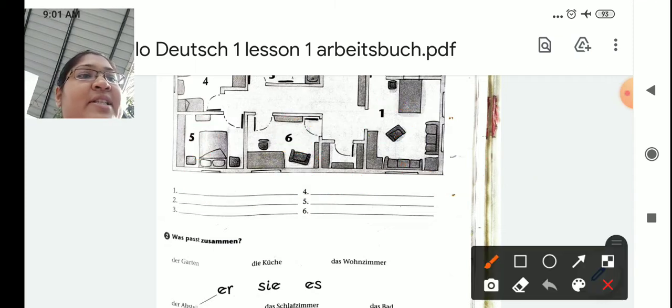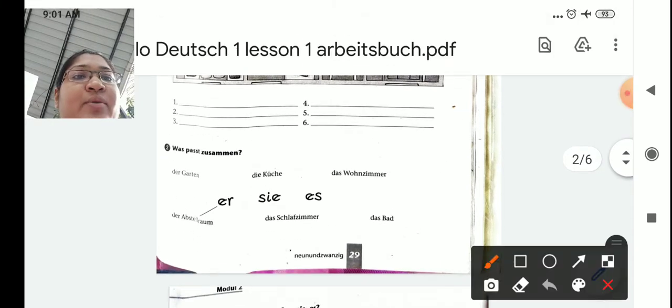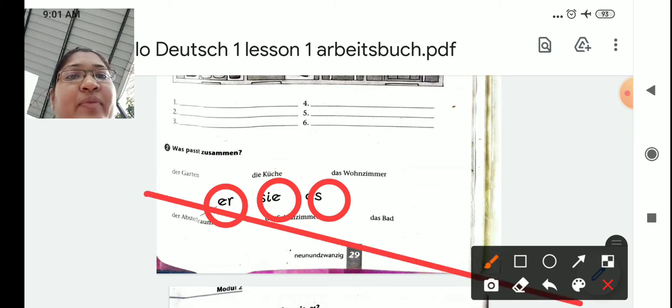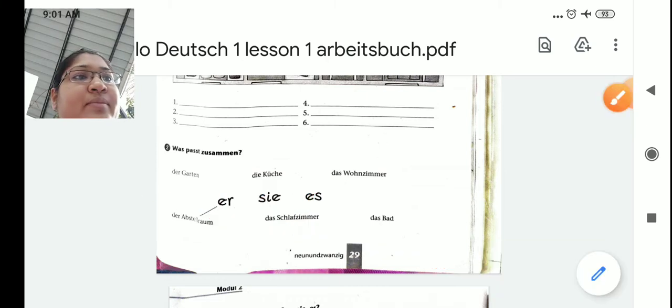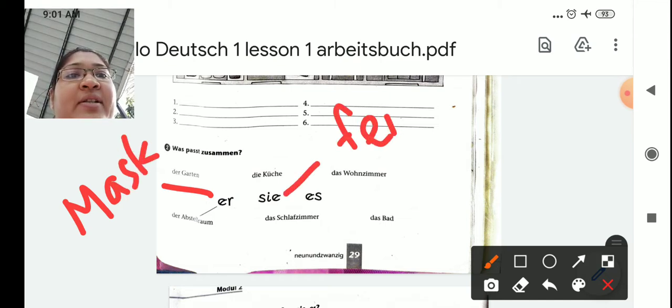Okay, now let's come to the next question. Was passt zusammen? What matches together? Now see, they have given here the personal pronouns er, sie, es. Okay, so you know er means he. Er is always masculine. Sie is feminine, which is she, and es is it.